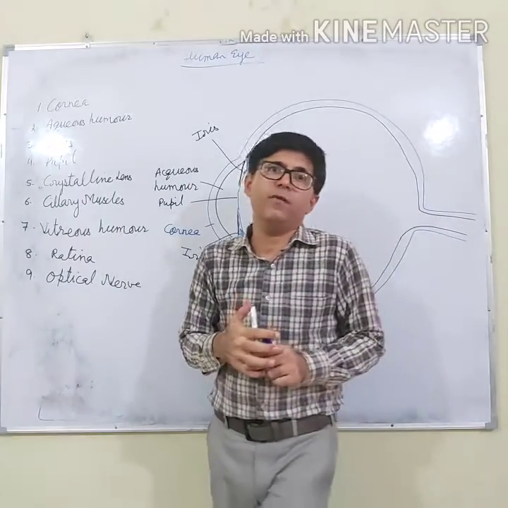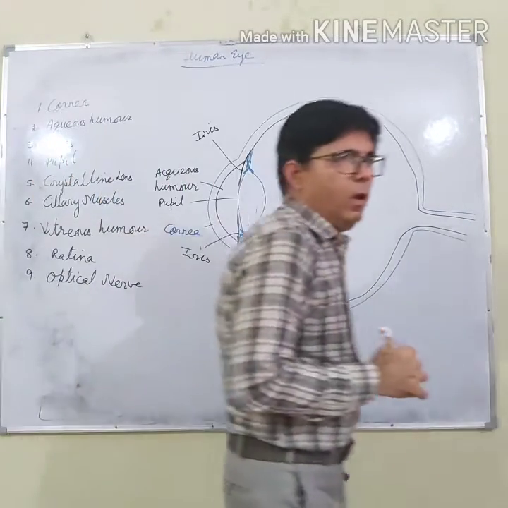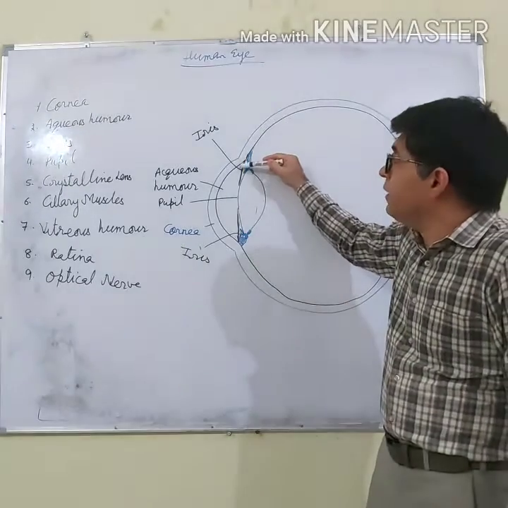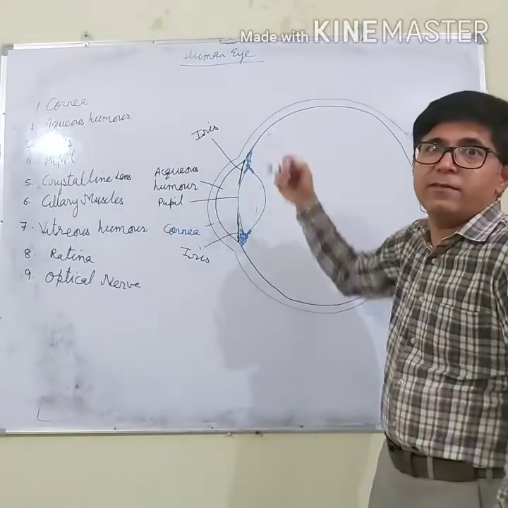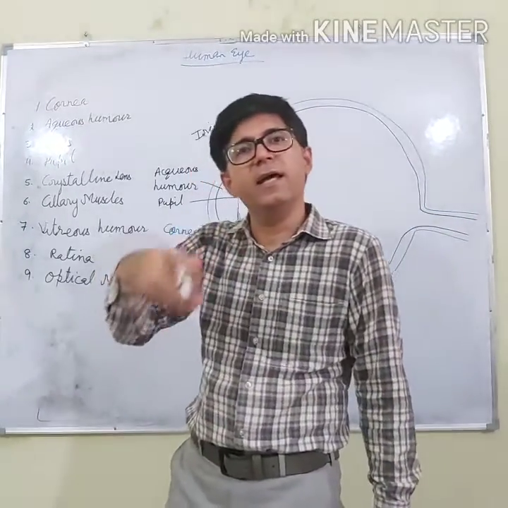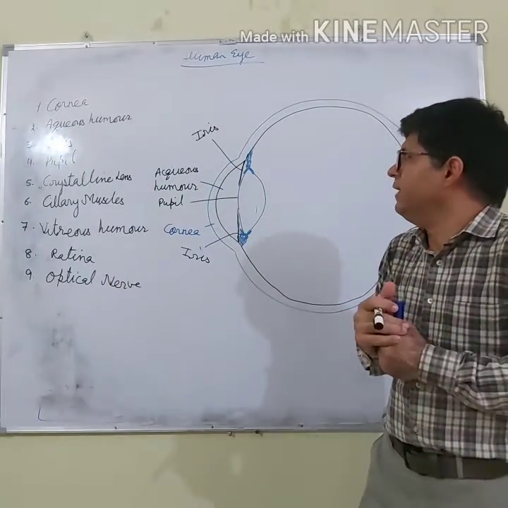You might have heard a famous song, Blue Eyes Hypnotized. What makes the color blue? This is the iris. When we say blue eyes, it means blue is the color of the iris. In some cases the color is brown, in some cases green also. Why do different persons have different colors?